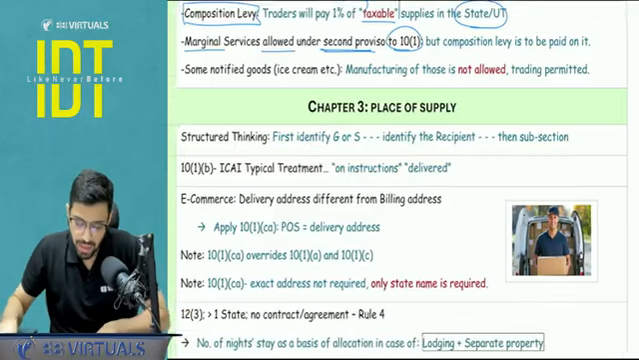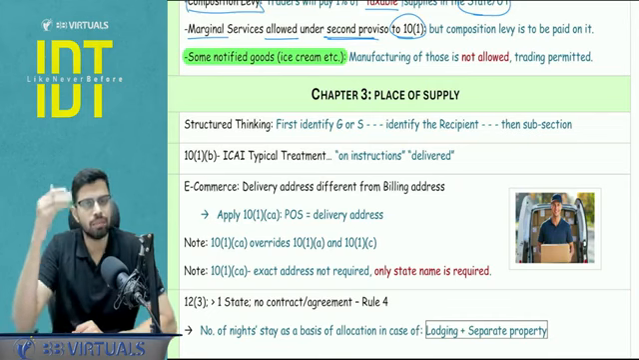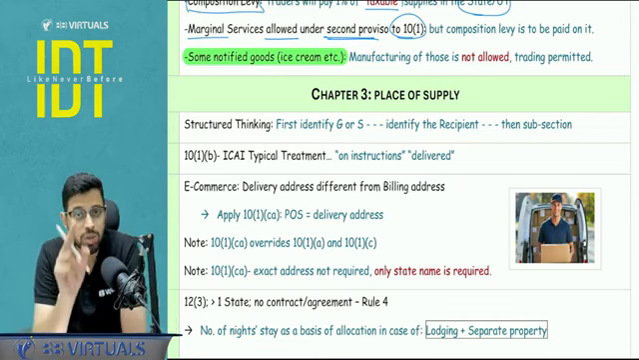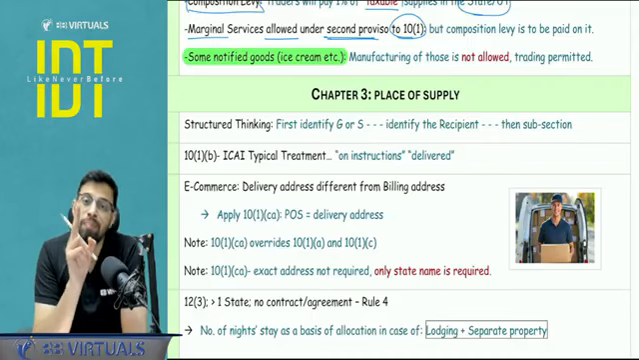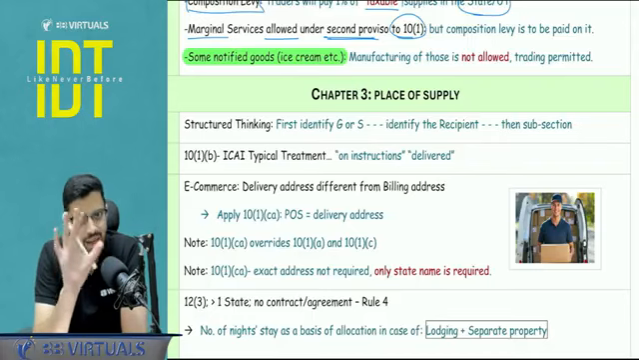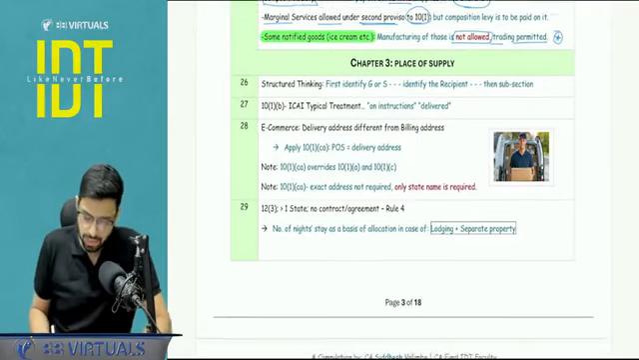Don't do that. Then we have a certain list of notified goods like ice cream, brakes and all that, refractory, all those goods. Composition levy is not allowed for the manufacturers of those particular notified goods. For a trader, it is allowed. Trading is allowed. Only manufacturing is not allowed. So make a note of it. Is it clear? Okay, next chapter number 3, place of supply.